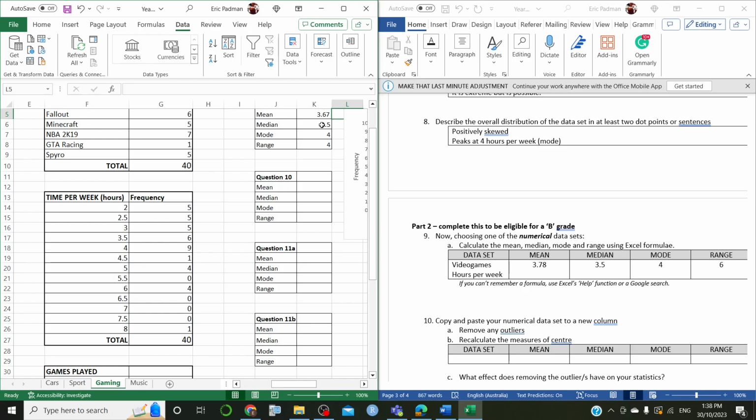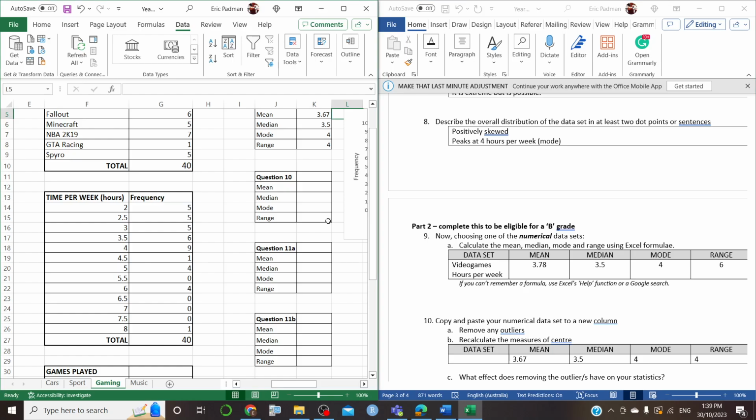It could have changed, but it's the least likely to be affected of the 3 of these. In fact, sorry, the mode was the least likely to be affected. The mean did change because you removed something out of the set. So you've subtracted something that was added on the top, and also there's one less thing to divide on the bottom. So we've got the same set, but now we've got 3.67. Median is 3.5. The mode is 4, and the range is 4. So that goes into our question 10 as well.